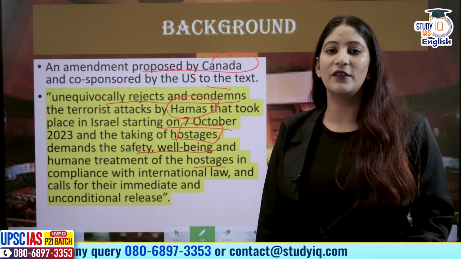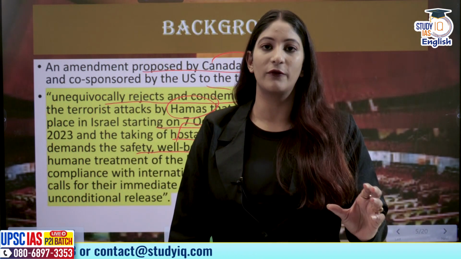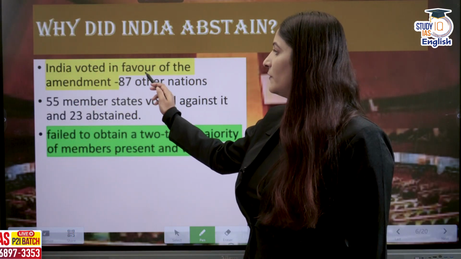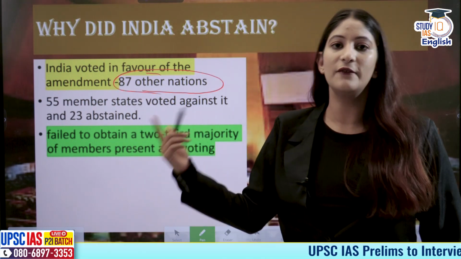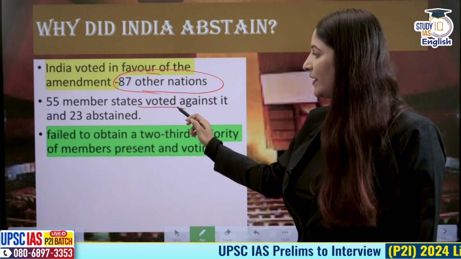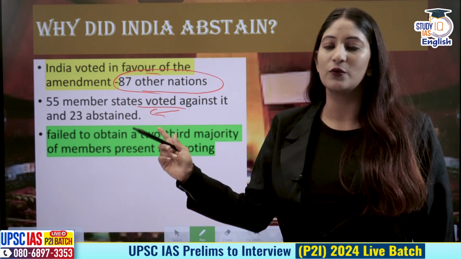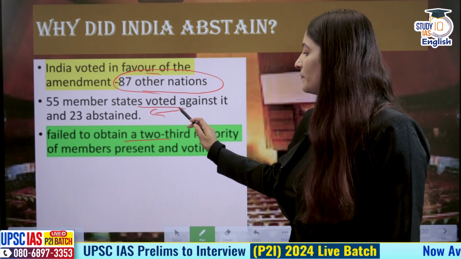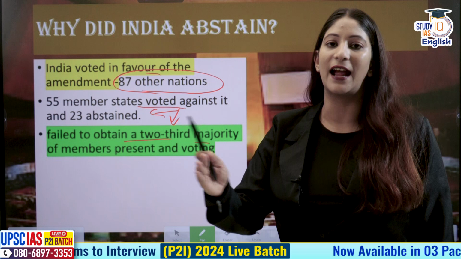So the US and Canada were very adamant on the usage of the terms Hamas and hostages because this was the beginning of the current conflict. This is what these countries were saying. India voted in favor of this amendment and 87 other nations also voted in favor. 55 member states voted against it and 23 abstained. And because of this, the amendment was not adopted because it failed to get the two-third majority of the members present and voting.